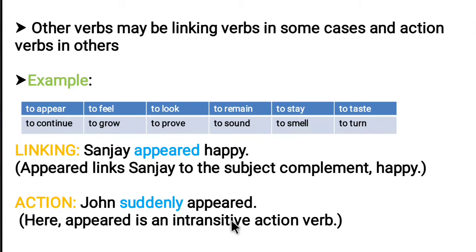Other verbs may be linking verbs in some cases and action verbs in others. So it is not fixed that a particular verb is only an action verb or a linking verb. Some verbs act as action verbs in some sentences and as linking verbs in other sentences. For example, of these types of verbs which can act as action verbs as well as linking verbs in other sentences are